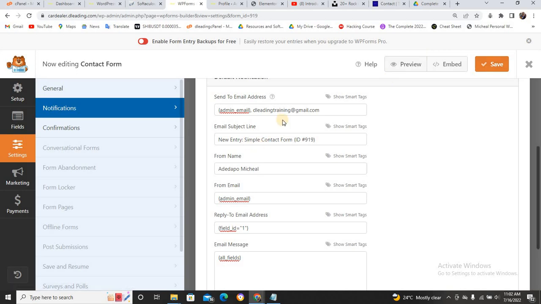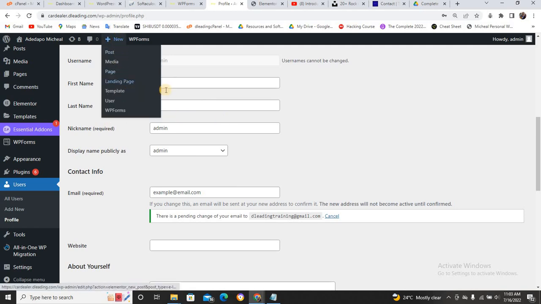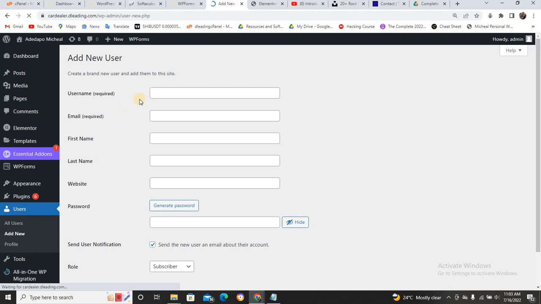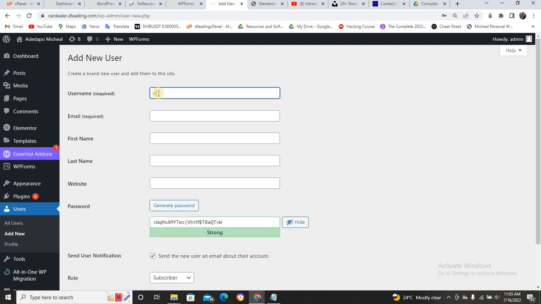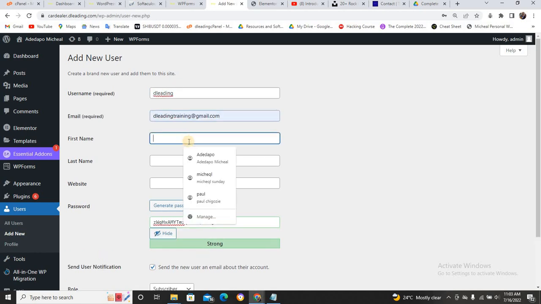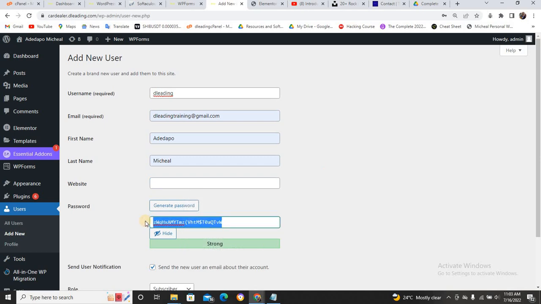Now, if you don't want to do this, you can come to this profile and click on admin. Just come to your user rather. This is your user, and click on admin. This is the admin. Your username, let me type this one as email required. Let me use this email. First name, Adeda for my care. Website, I can leave this one, it's not compulsory. Password, let me use what can I use for this.